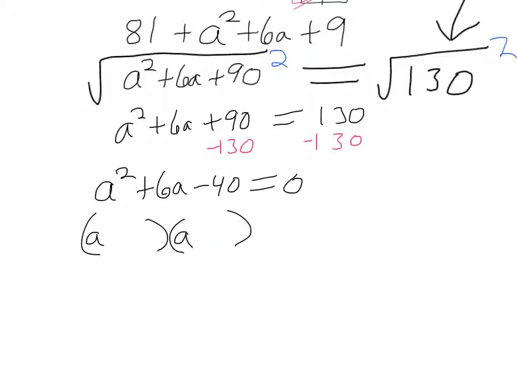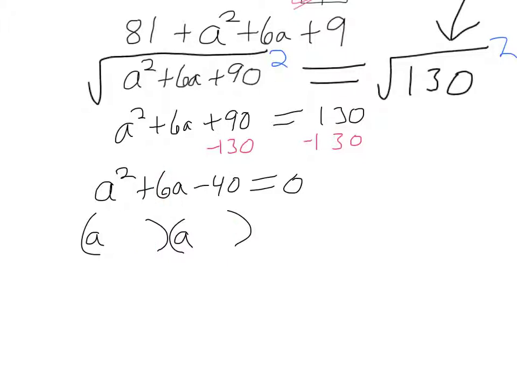Let's try another. What else multiplies to make 40? 8 and 5. I'll do negative 8 and positive 5. You can see that negative 8 times positive 5 makes negative 40. What do you get when you add these, though? Negative 8 plus 5, that's negative 3. So that doesn't work either.